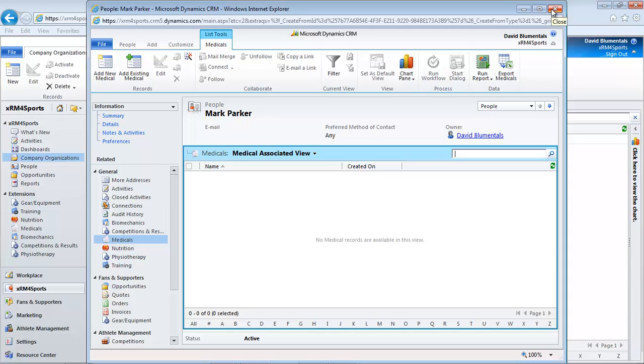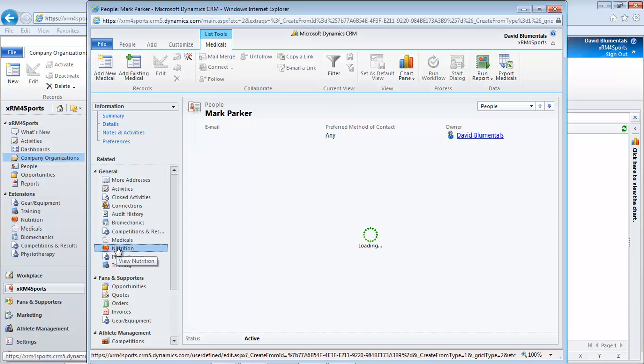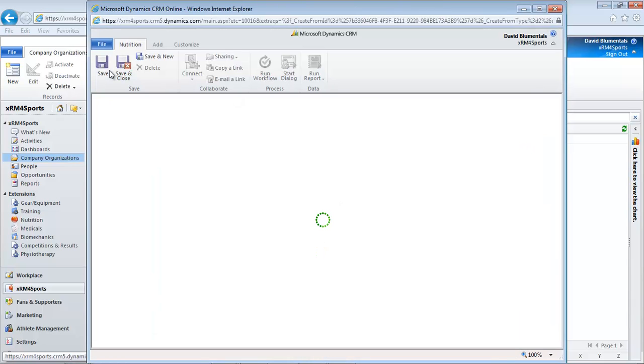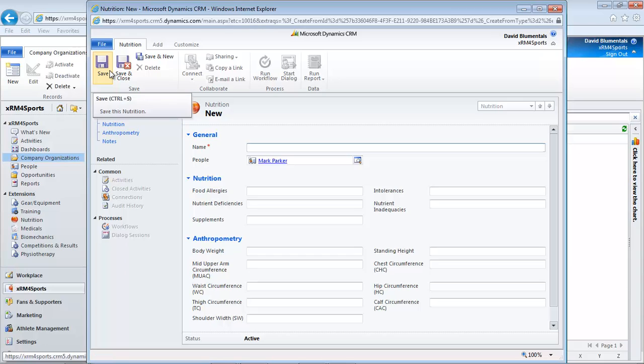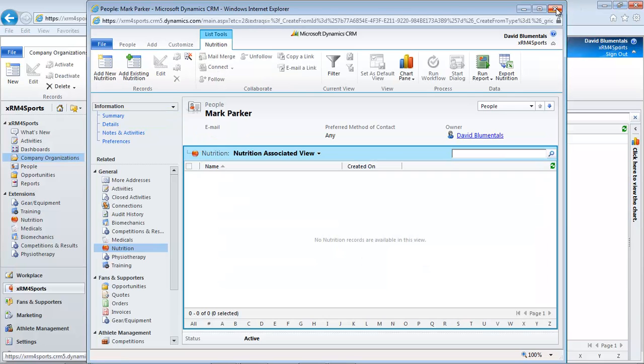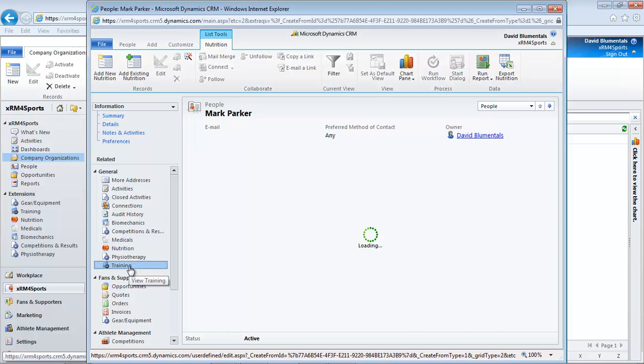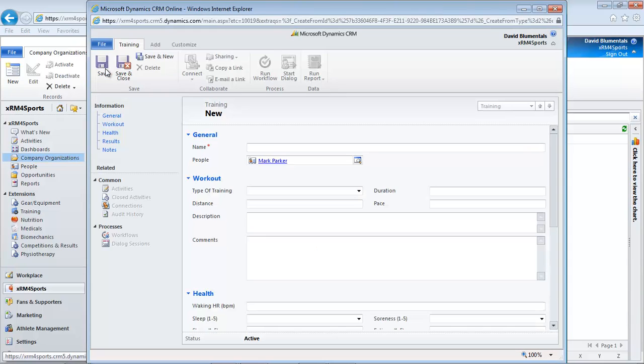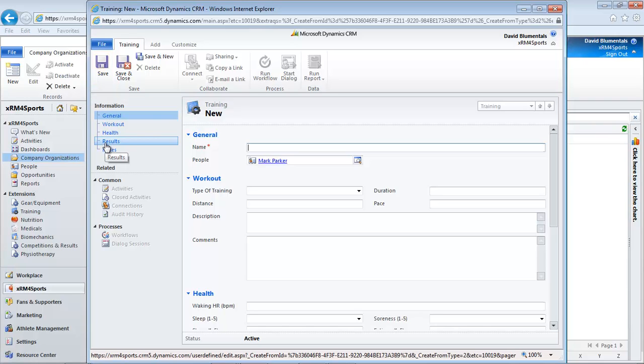To add a new nutrition record, click the Nutrition folder, Add New, and enter nutrition and anthropometry details. To add a new training record, click the Training folder, Add New, to enter workout, health and results.